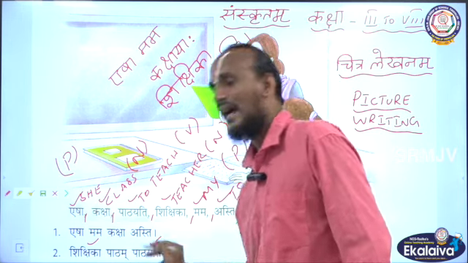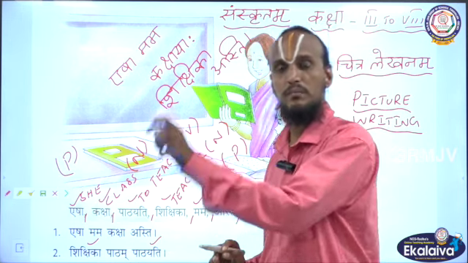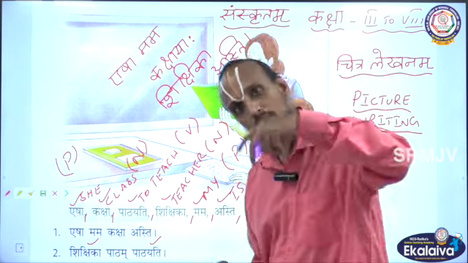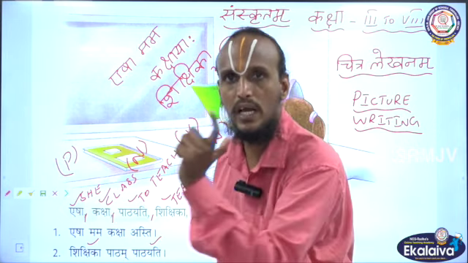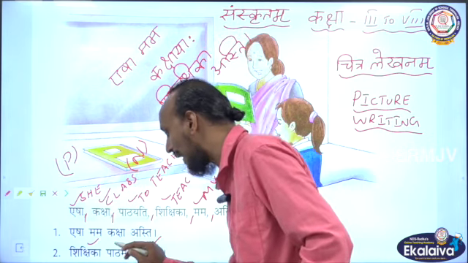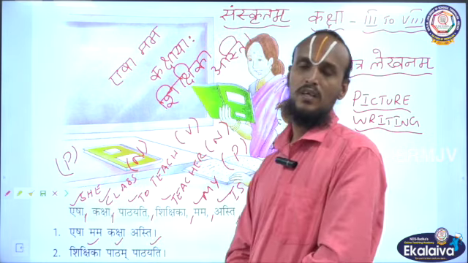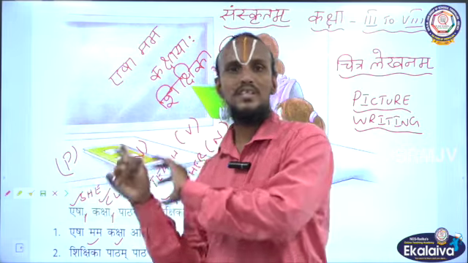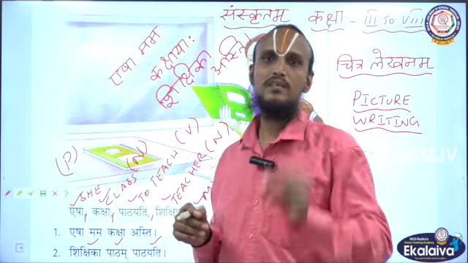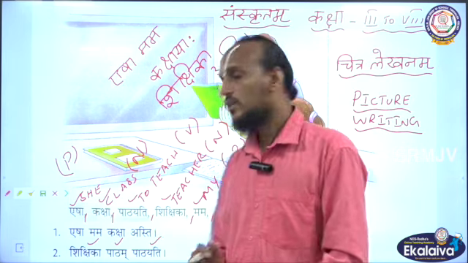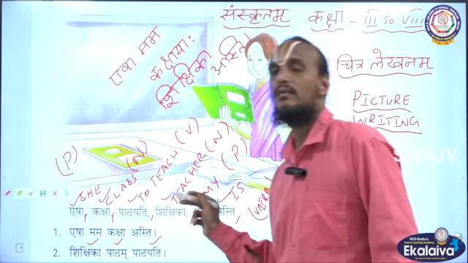So Shikshika pathayati, the words taken from the clue. Apart from that clue, you can add one or two words. That's why they have included patham, a word patham, which is not in the clue box, but they have included. Why? We can do this in some time. Okay, children? See here, Shikshika patham pathayati.